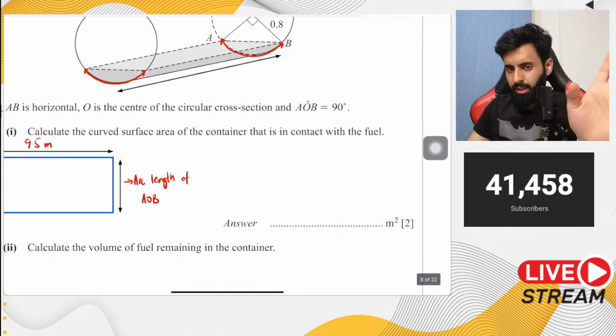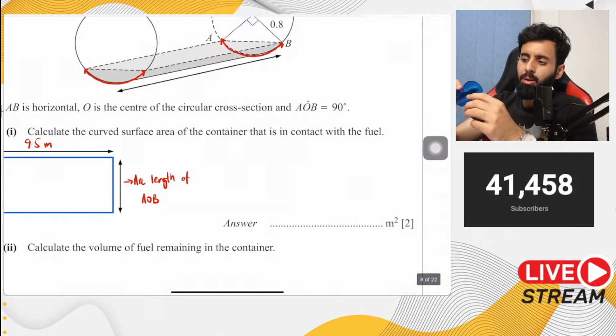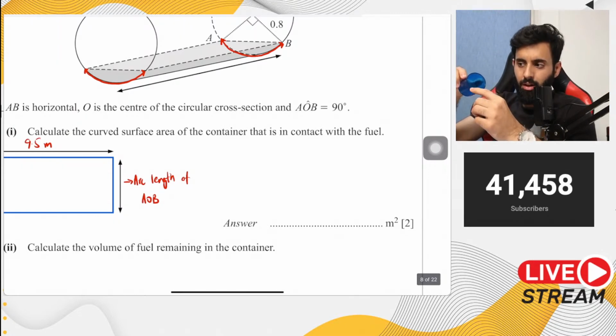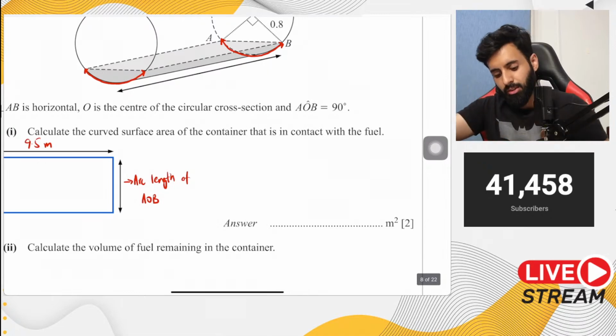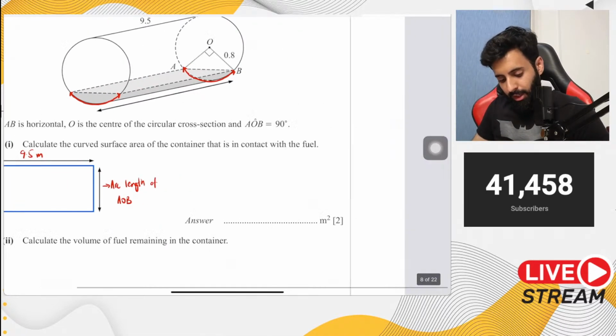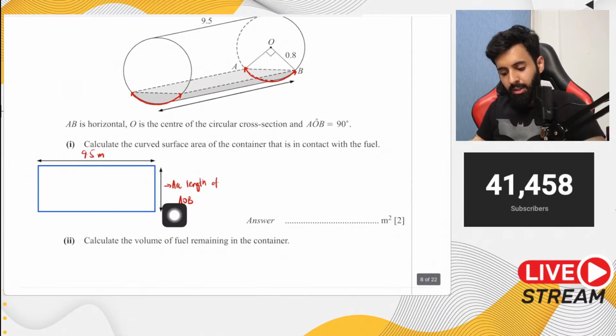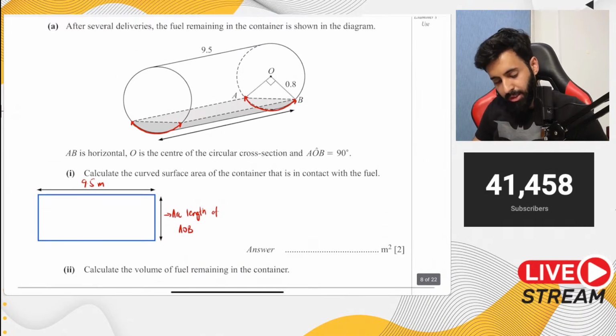So the first thing is that it becomes a rectangle, okay. The other thing is that one length of the rectangle will be equal to the arc length of the sector, and the other length would be equal to the height of the cylinder. So the height of the cylinder is pretty straightforward, we know that. Now the question is, how do we find out the arc length? Do we have enough information to do that?